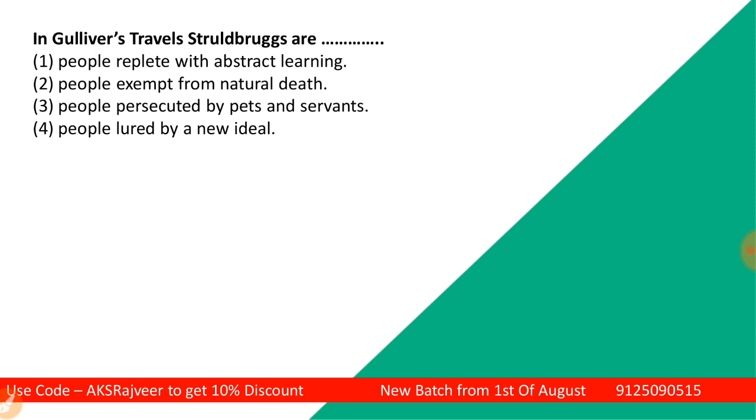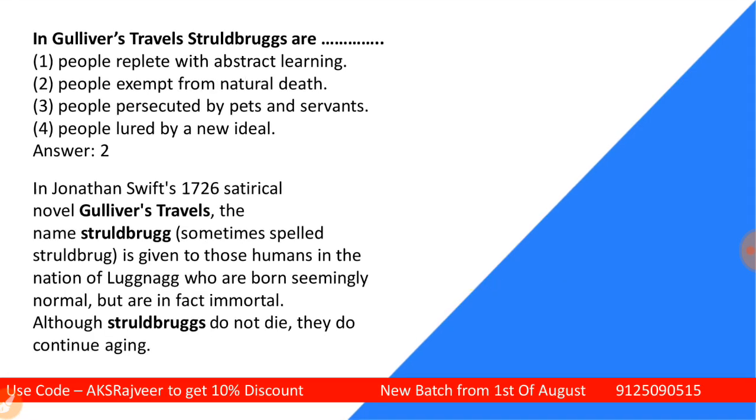In Gulliver's Travels, the Struldbrugs are: people replaced with abstract learning, people exempt from natural death, people persecuted by pets and servants, people lured by a new ideal. So please quickly select the answer. And I know students you know the answer. What is the answer to the question? See students, this one is the answer: people exempt from natural death.